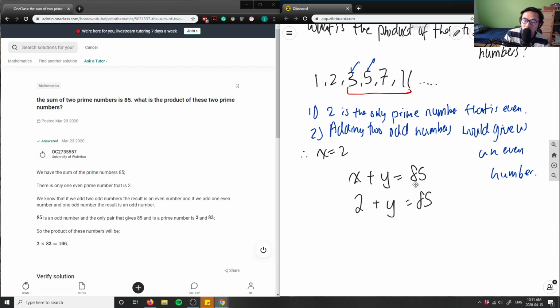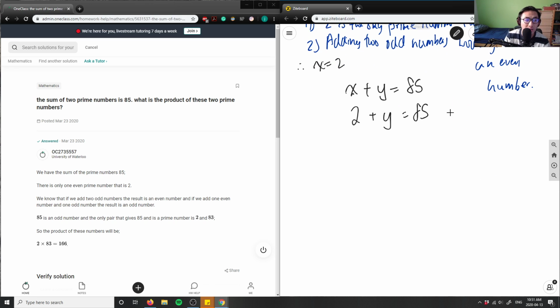So 2 plus y equals 85. Now I have one, I only need to solve for one variable, right? So I have 2 plus y equals 85. I can move 2 to the other side here and say that y equals 85, and then I'm subtracting 2 from both sides, right? Minus 2, right? And then y would equal 83, which means my two numbers here are 2 and 83.